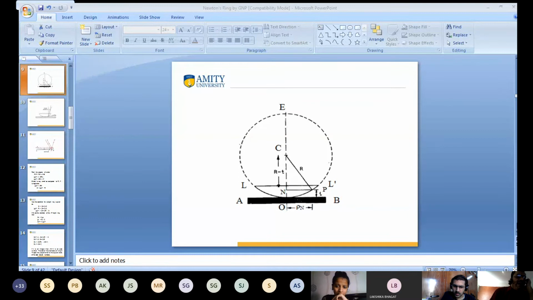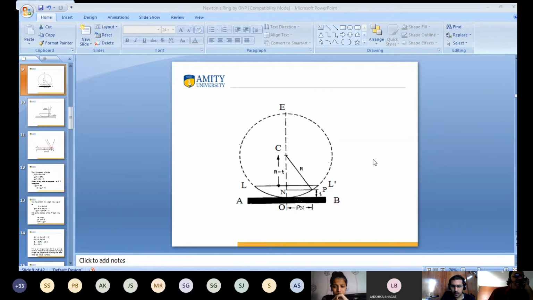I already told you, again suppose that this point is O, this is C, and this is E. This value is R, and R into R is equal to the square of the radius. If I consider point C, this value is R. So you can write R into R is equal to the square of the radius.